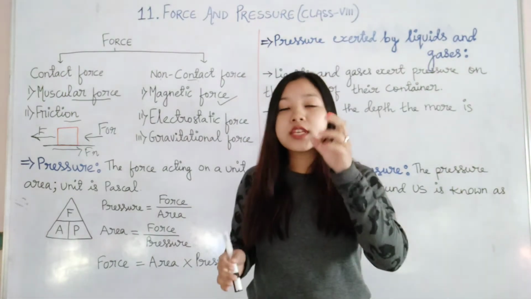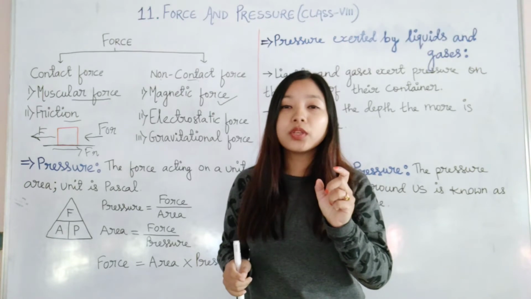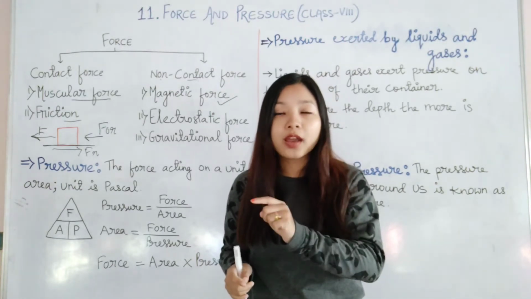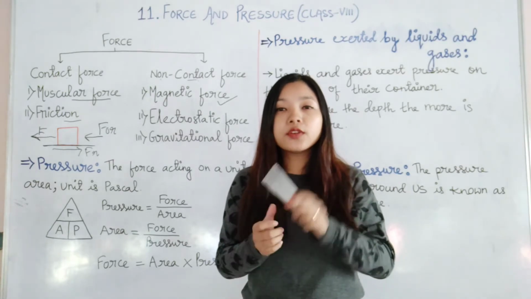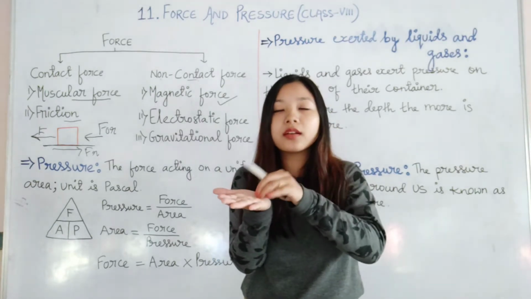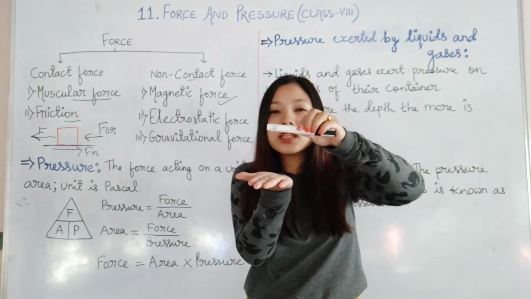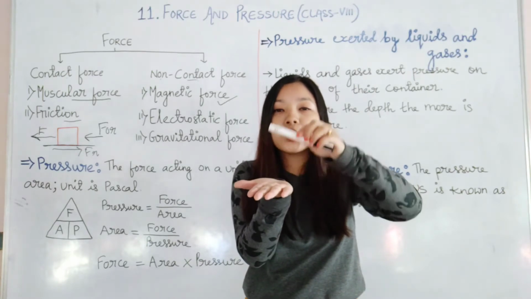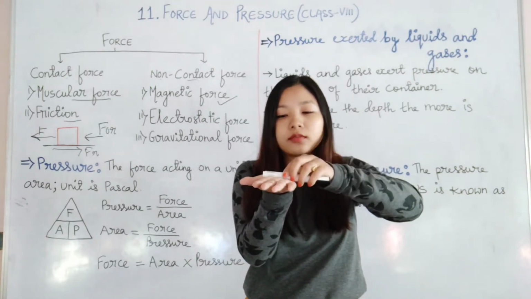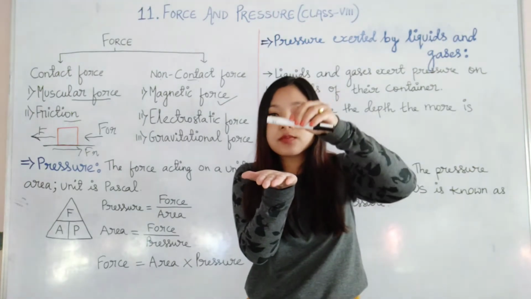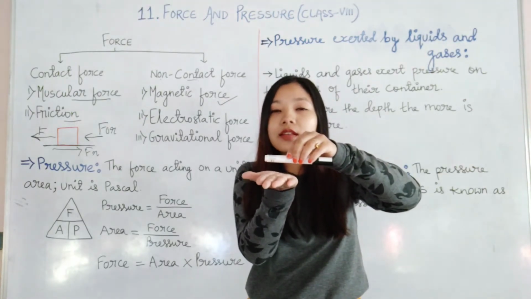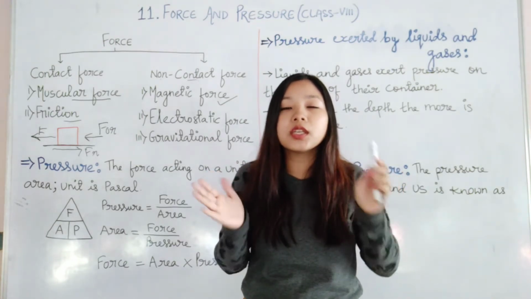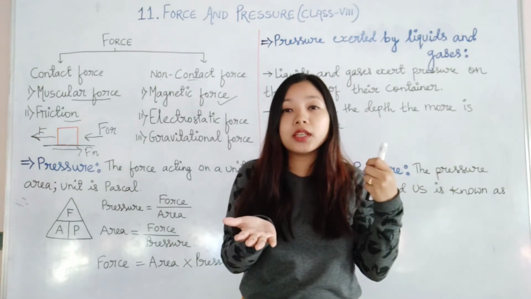So if you take a magnet, and we know that a magnet can attract iron nails. So an iron nail is a magnetic object. If you take a magnet and put some iron nails here, and just bring the magnet near the nails, don't touch them, don't bring them in contact with each other. Just bring it near, and you will see that the nails will get attracted to the magnet without even touching. It is pulling the nails towards it.